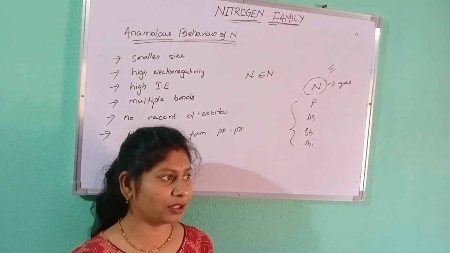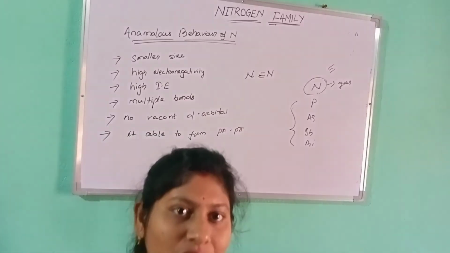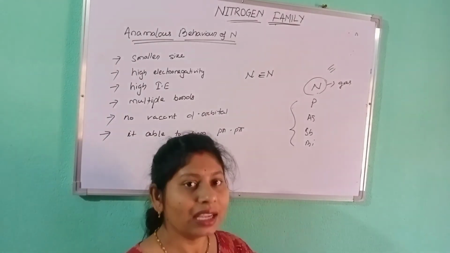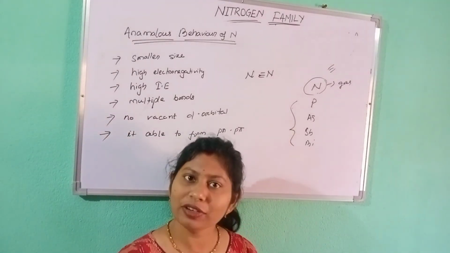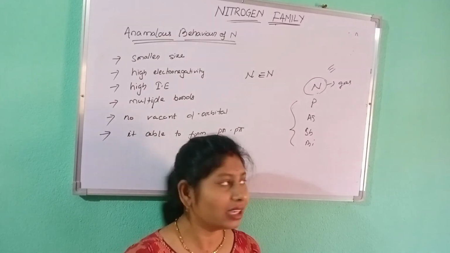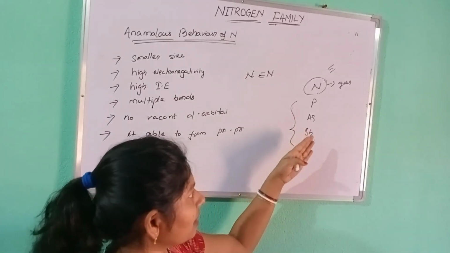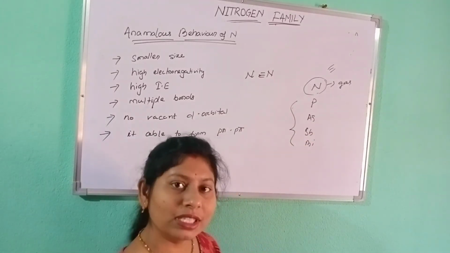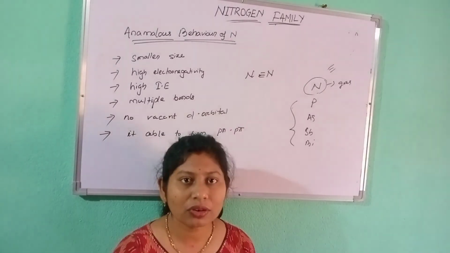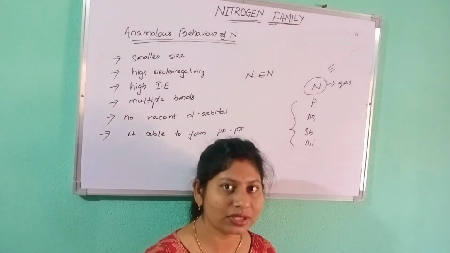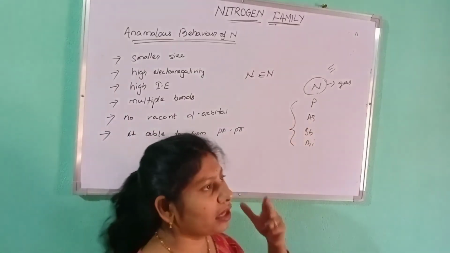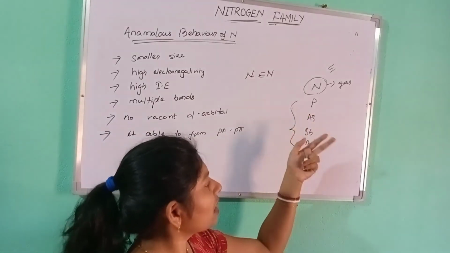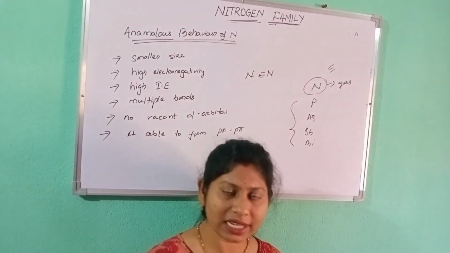If you are asked what the anomalous behaviors are, you can write the different chemical and physical properties of nitrogen. Ammonia is the hydride of nitrogen and it is soluble in water, whereas the hydrides of other elements are not soluble in water. Also, nitrogen exists in diatomic form, N2, but phosphorus and arsenic exist in tetraatomic state.